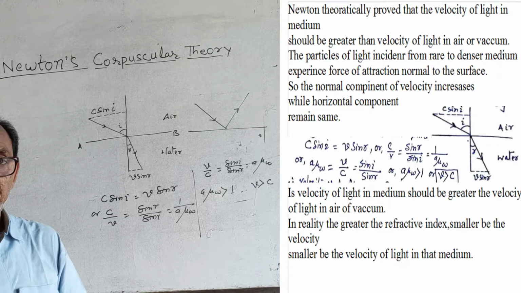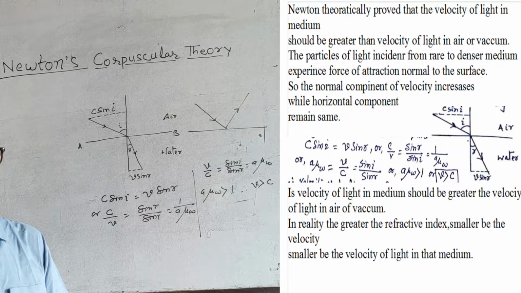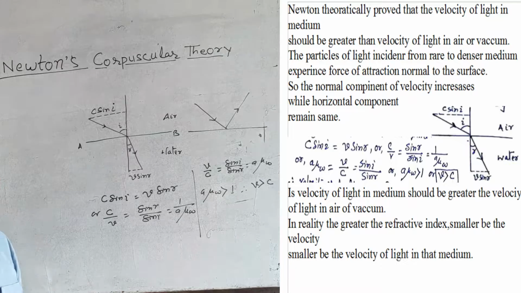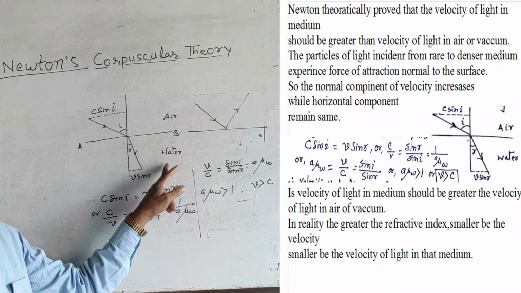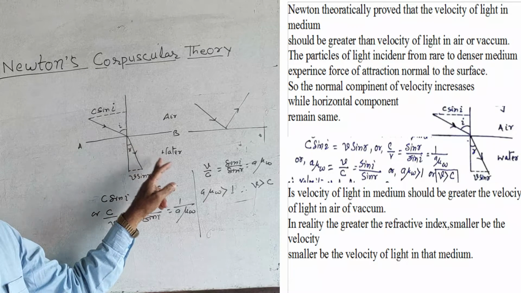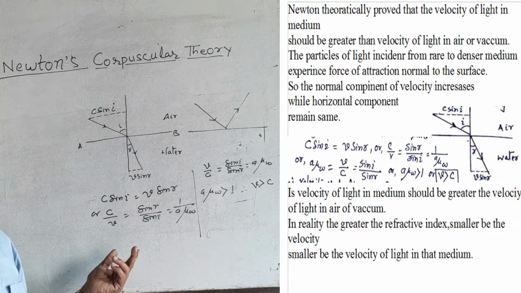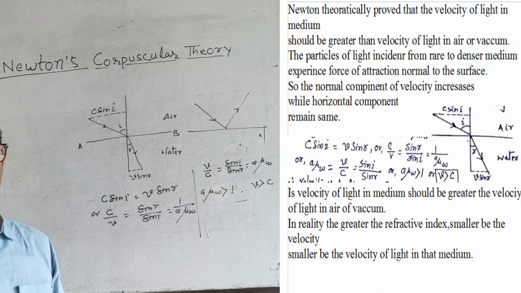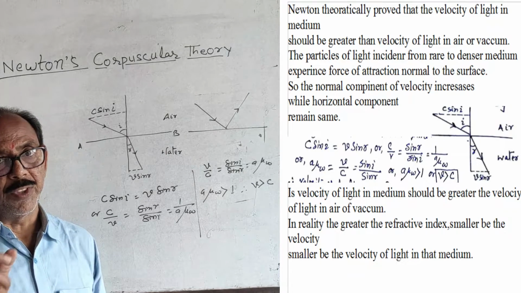But actually this is contrary to the fact, because many experiments proved that the velocity of light in the denser medium is much lower than the velocity of light in air or vacuum. In other words, the velocity of light in a rarer medium is more than in a denser medium.